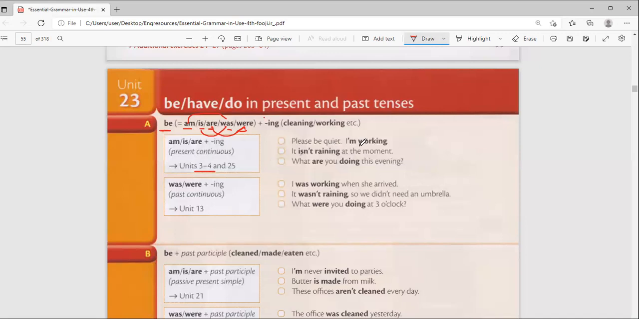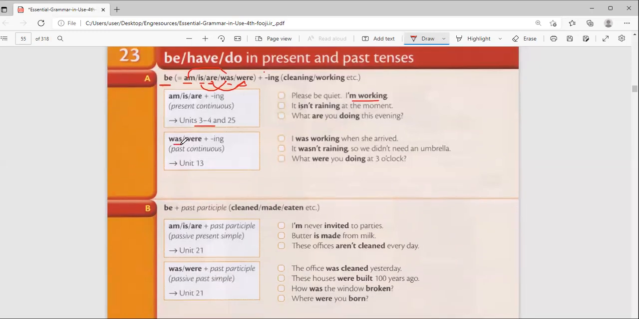Please be quiet. I am working. It is not raining at the moment. What are you doing this evening? Yeah, you see, that is the present continuous. But past continuous tells us that activity in the past that was in the middle. It had started, but it was now in the middle. Like I was working when she arrived. You see, when she arrived, there's something I had started but not completed. So I was working. That means work had started, but you had not reached the end.